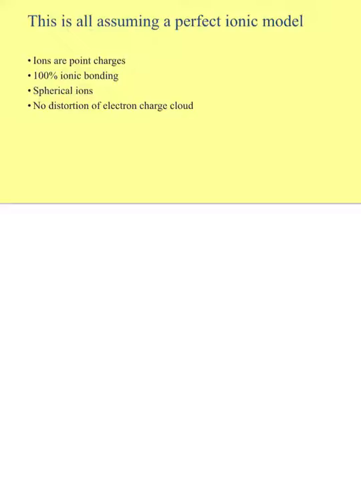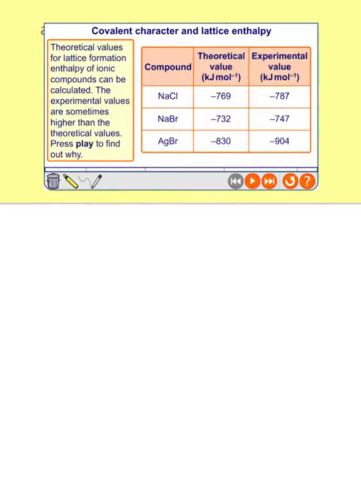Whereas actually you'll quite often see that ions tend to be a little bit distorted. Okay, so you'll find they sort of get smeared out and become more oblate. So why is this important? Well, basically you can calculate your theoretical value for lattice enthalpy. This is what we've done with all of our lovely Born-Haber cycles, and then you can actually measure it.